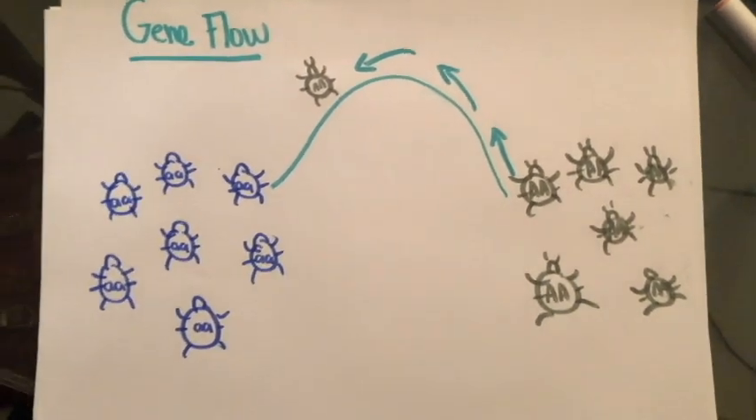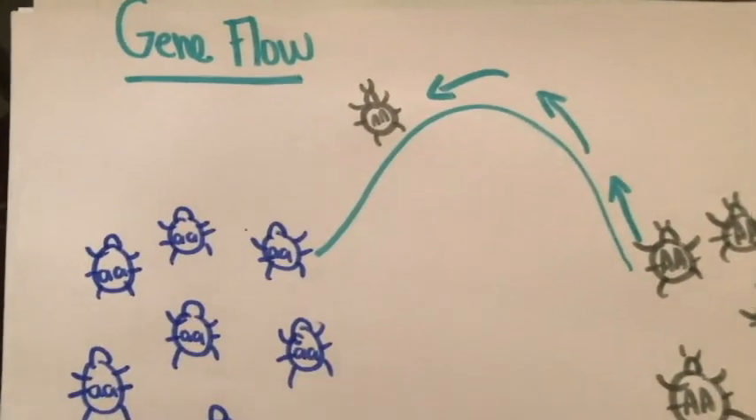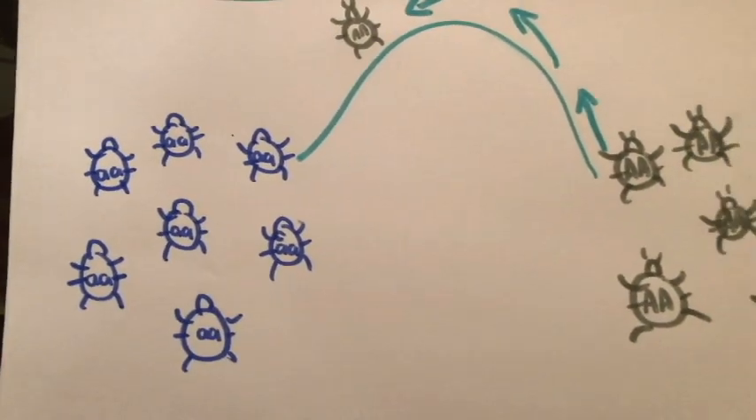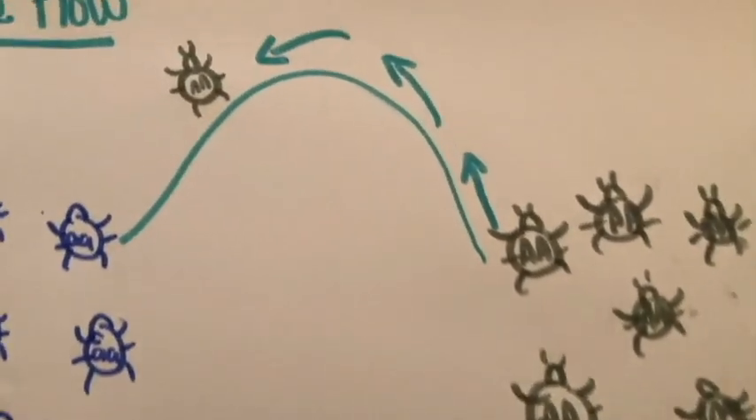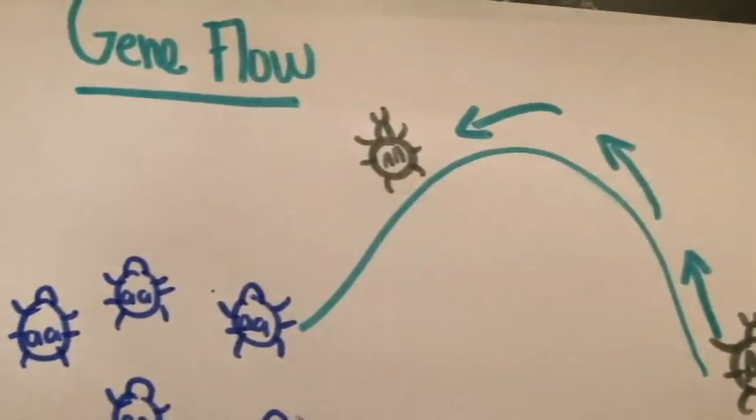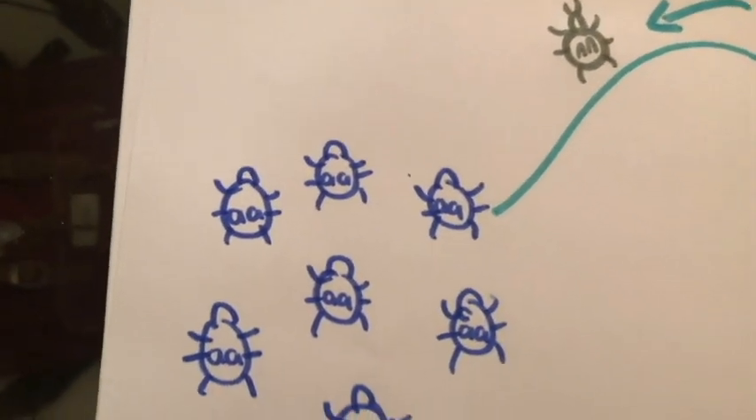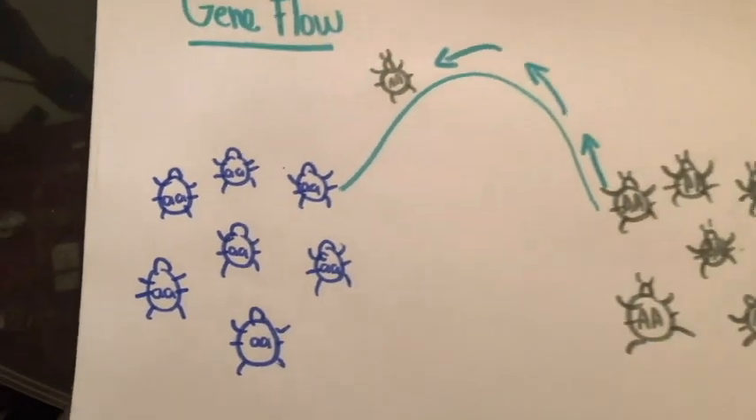Now let's talk about gene flow. Gene flow is also known as migration. It is the movement of individuals or genetic material that they carry from one population to another.